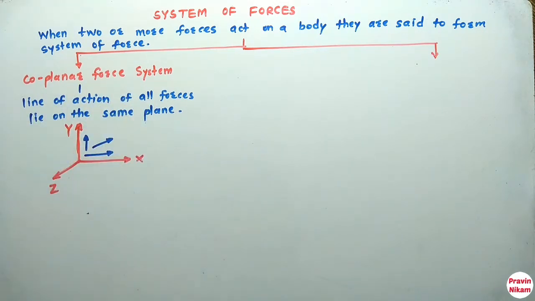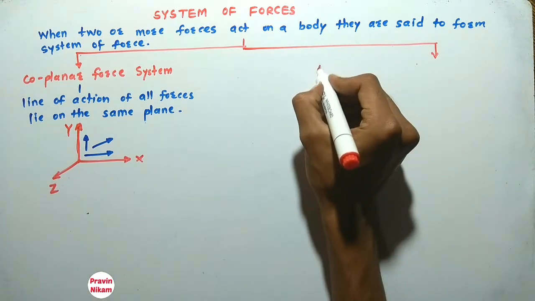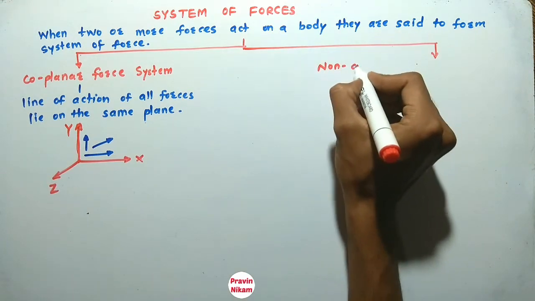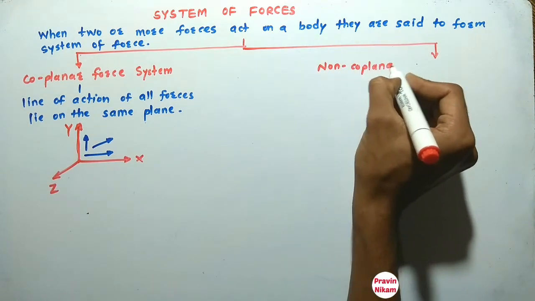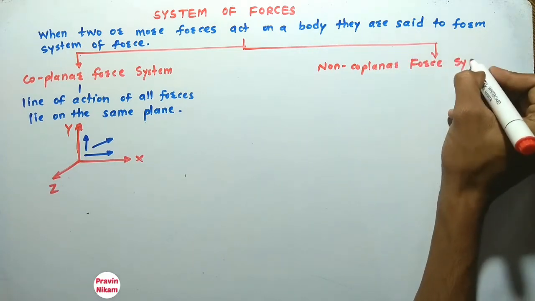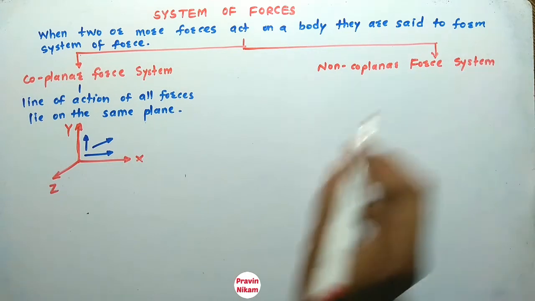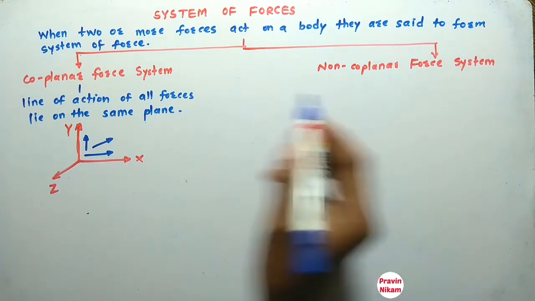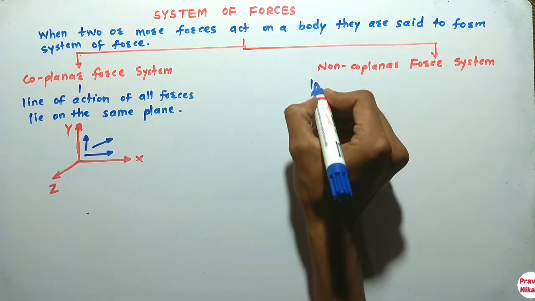Now what is non-coplanar force system? Second type is non-coplanar force system. What is non-coplanar force system?